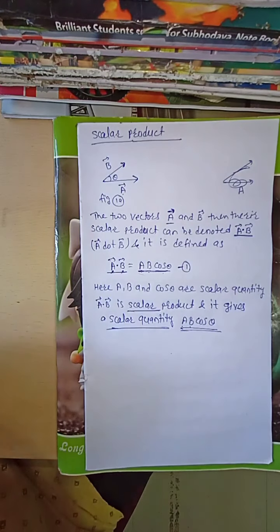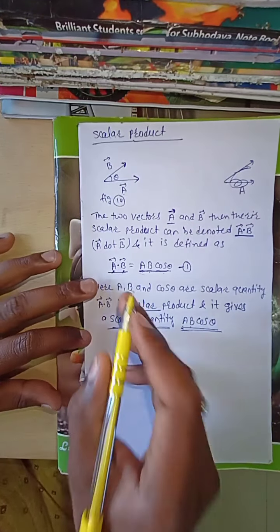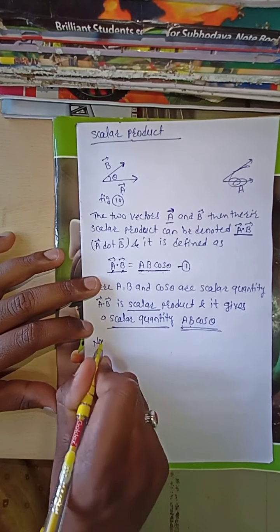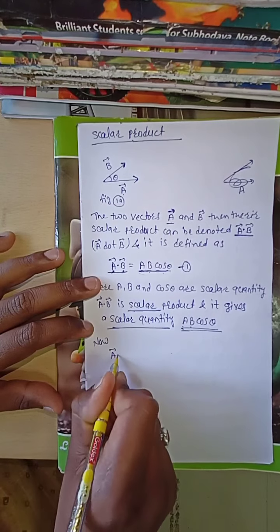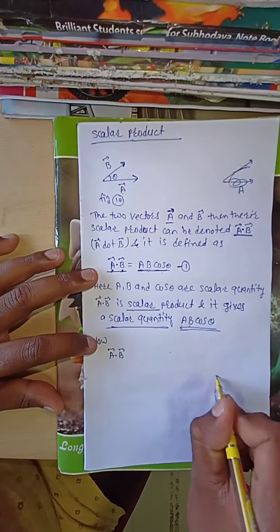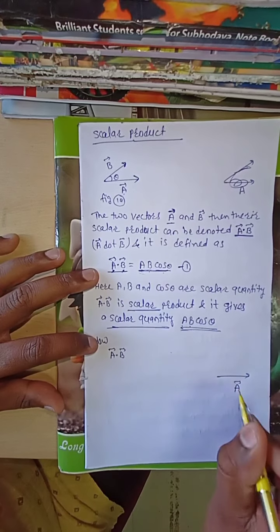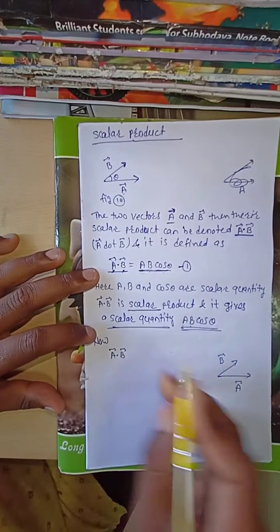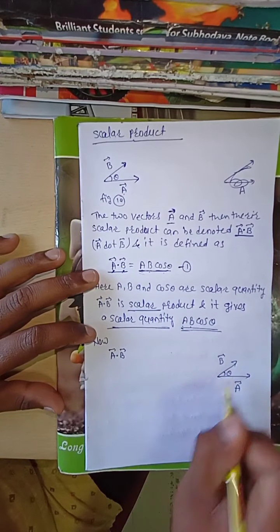Now, how is it given? See here, A bar dot B bar is AB cos theta. Now, how did you get A bar dot B bar? A bar means one vector A. This is the A vector. B bar means another vector B, and theta is the angle between them.